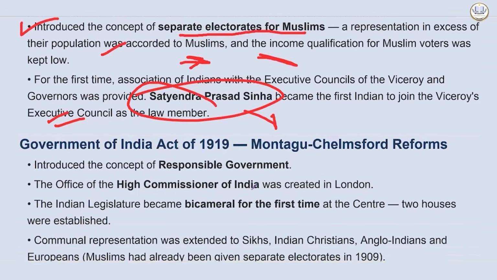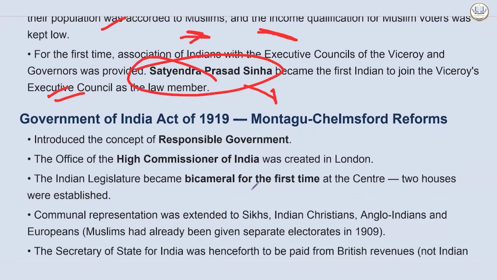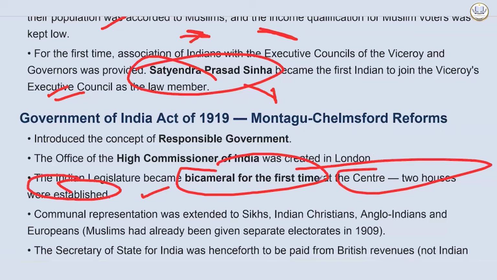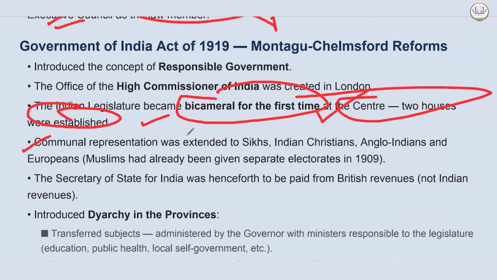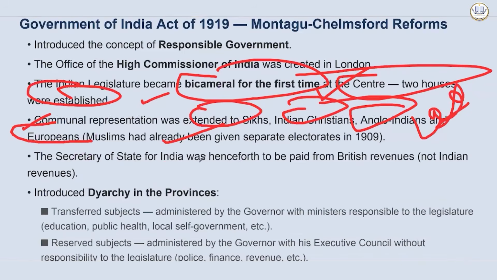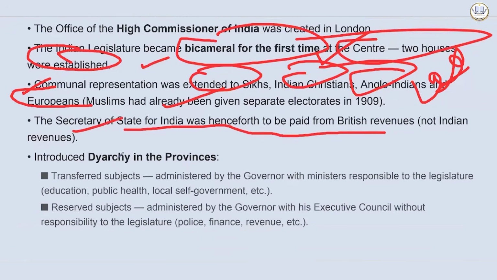Then comes your Government of India Act of 1919, known as the Montagu-Chelmsford Reforms. It introduced the concept of responsible government. The office of the High Commissioner of India was created in London. The Indian legislature became bicameral for the first time. At the center, two houses were established. Communal representation was extended to Sikhs, Indian Christians, Anglo-Indians, and Europeans. Muslims had already been given it in 1909. The Secretary of State for India was henceforth to be paid from British revenues, not Indian revenues.